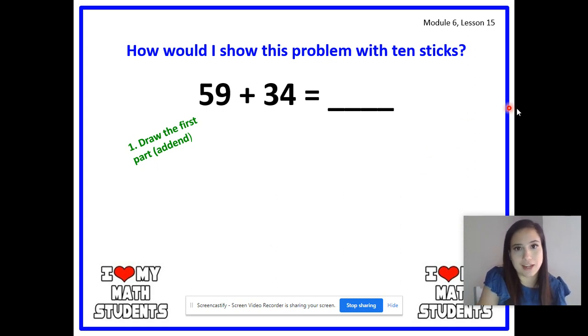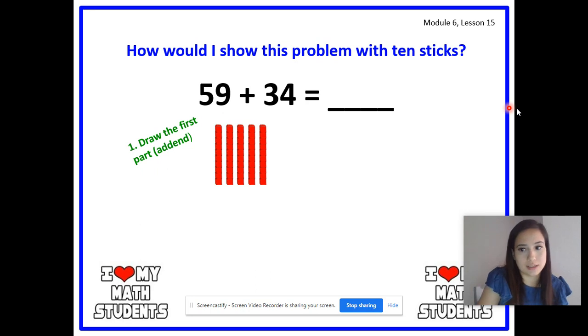So I'm going to put up my pictures up here and you draw them along in your workbook. Ready? So let's start with our tens. We're going to draw 1, 2, 3, 4, 5. Remember you're drawing sticks as your tens and you're only drawing 5. Now let's draw our ones. You're drawing dots for your ones. Ready? 1, 2, 3, 4, 5, 6, 7, 8, 9. So there, we drew the first part. 5 tens, 9 ones.